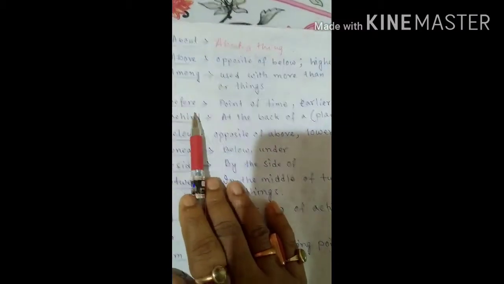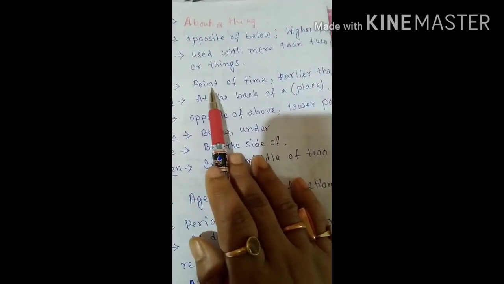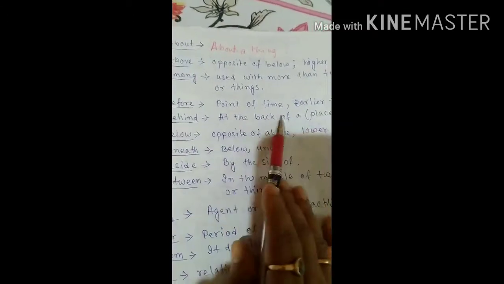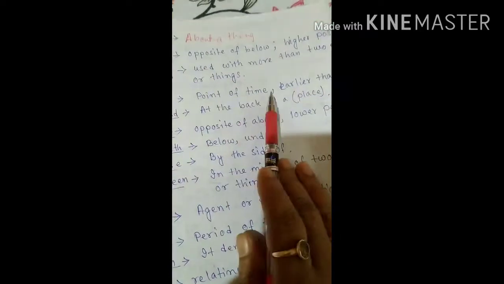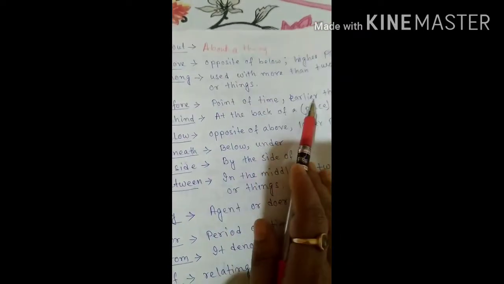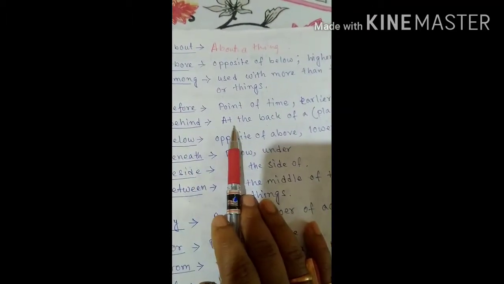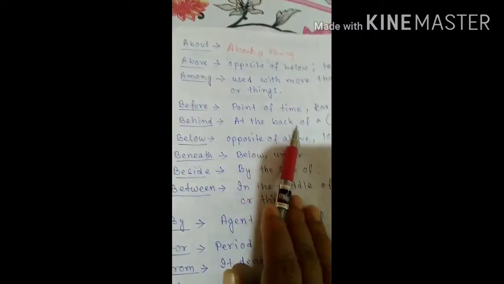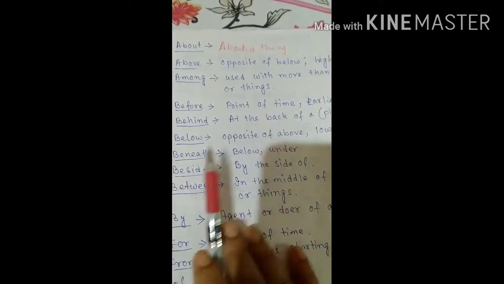The next one, before. When we are putting before, a point of time is mentioned. Earlier than, that is also time. Then behind. Where we are putting behind, it is at the back of a place. That is, when the back of a place is mentioned, at that time we are putting behind.